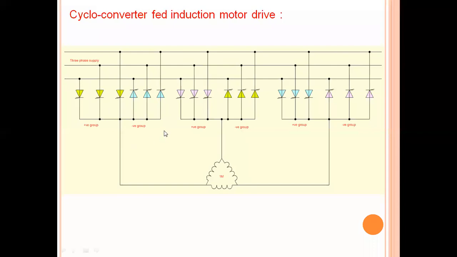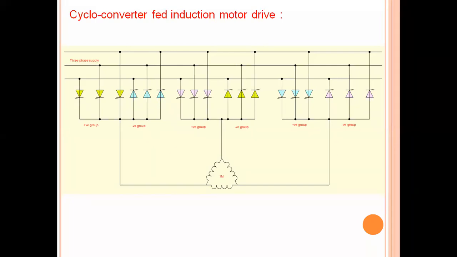The advantage of the cycloconverter is that it has low harmonic content at low operating frequency also. If the frequency is low, then the harmonics are also low. That is a major advantage of the cycloconverter. Less harmonic content means smooth control of speed and smooth torque production is achievable for the induction motor drive when it is operating at low frequencies.